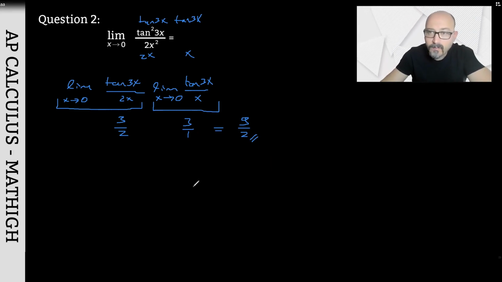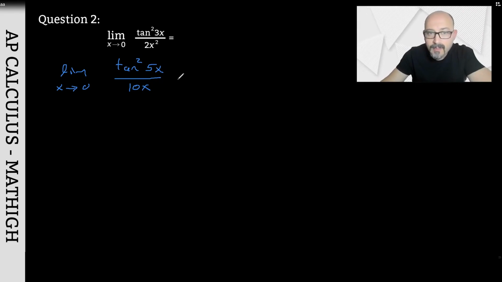Besides this, let's give a couple more examples related to this type of question. For example, as x approaches 0, we need to find the limit of tangent squared of 5x over 10x.